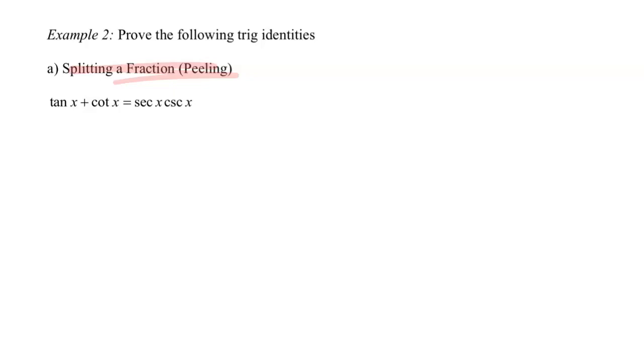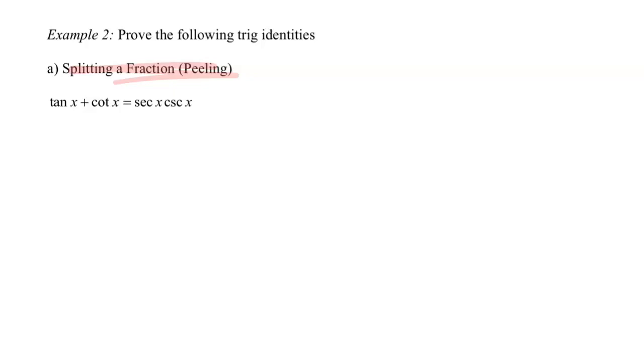And so here in example A, we've actually already done this problem back in the 5.1 and 5.2 notes, but I want to do it now more formally as a proof and talk through some of these strategies that we have. Looking at tangent x plus cotangent x, I'm going to start there with the left-hand side and make it look like the right-hand side.